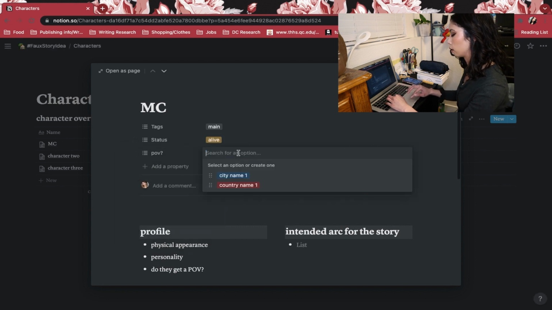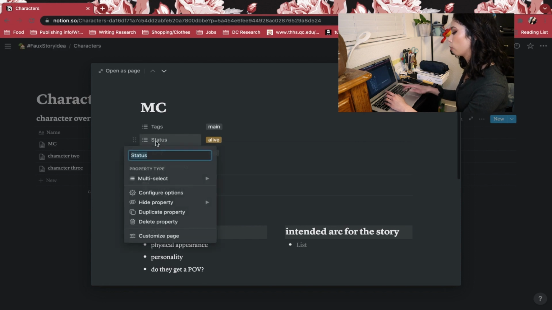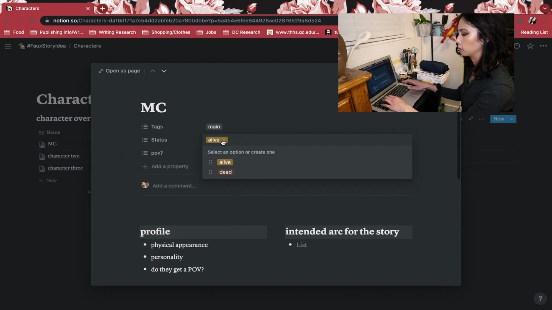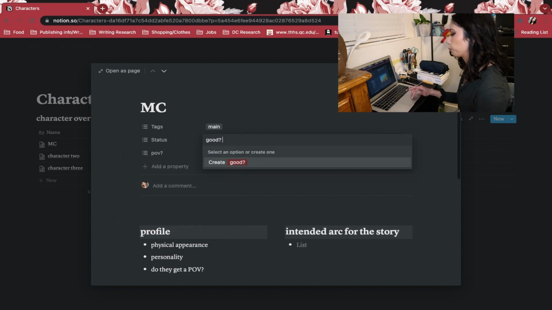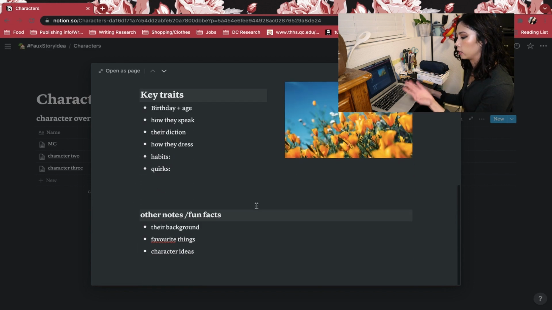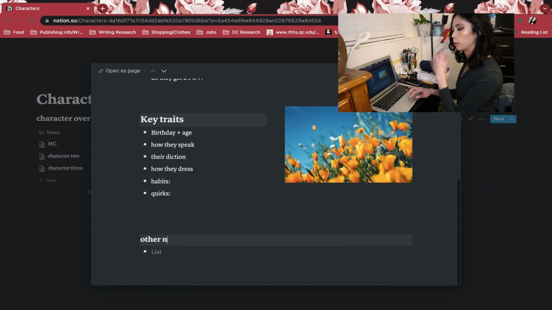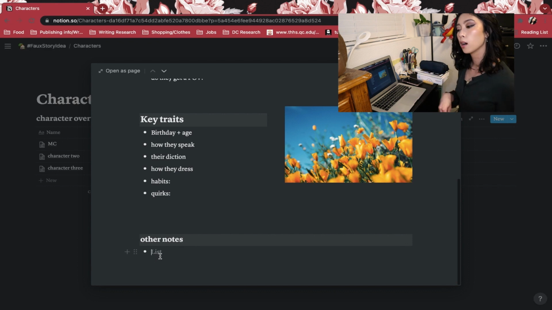Yes. Status. I guess so, yeah. Good. And we'll go from there. Anything else you wanted to add, like these things, or just, I guess, here. Then we could just do other notes in case you want to add something that you might want to add to the character later on.